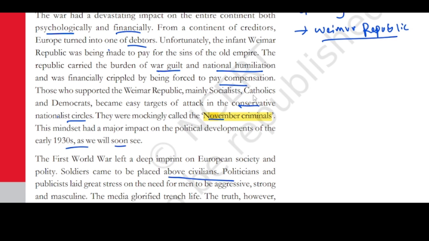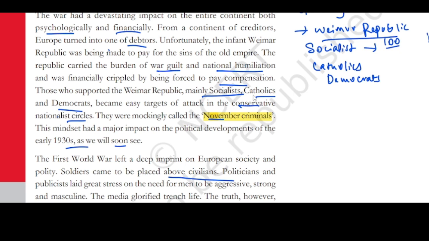Those who supported the Weimar Republic were mainly socialists, Catholics, and Democrats. So here, the Weimar Republic is being supported by whom? It is being supported by socialists, Catholics who are Christians, and Democrats who want democracy. So probably people wouldn't know about socialism. See, socialism is a kind of theory wherein, suppose a state gets 100 rupees and there are three people A, B, C.